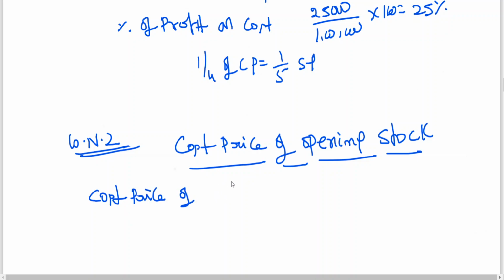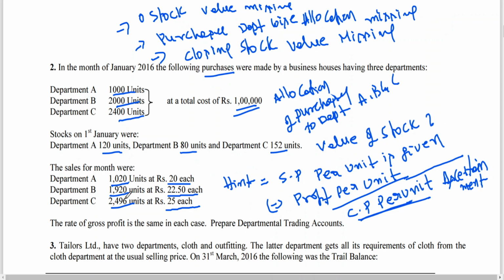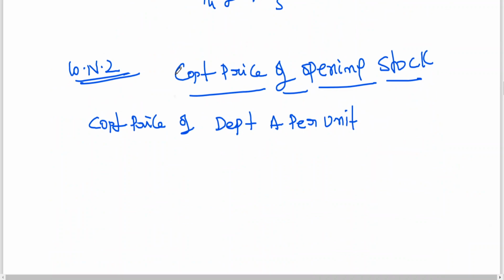Cost price of department A per unit I would find out. Why, sir? Opening stock you can see has been given in units. So I need to find out cost price per unit of department A. How, sir? Selling price minus profit, I will be getting cost price per unit.